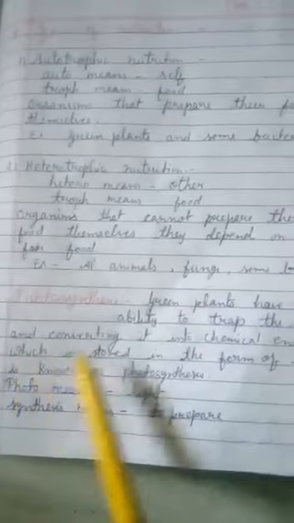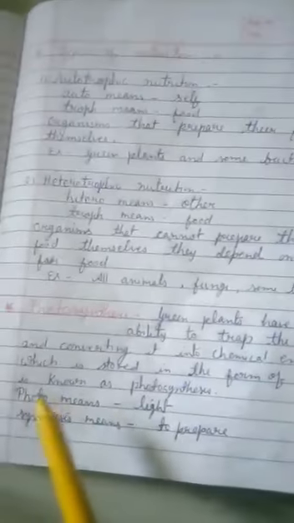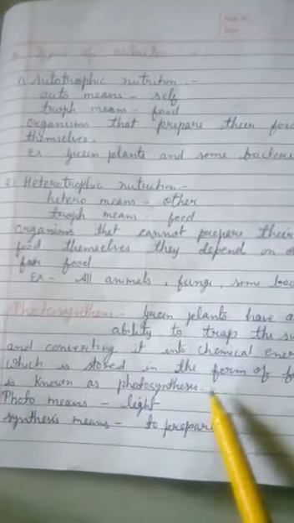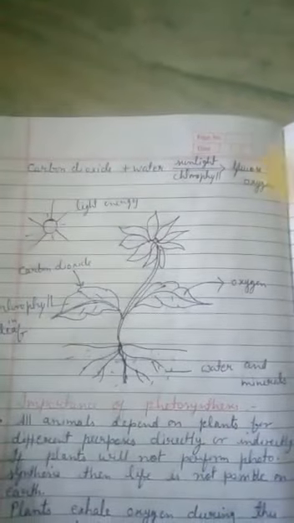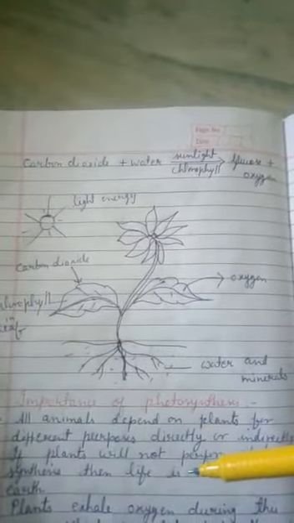So photosynthesis means green plants have an ability to trap the sunlight and convert it into chemical energy which is stored in the form of food. This is known as photosynthesis. Photo means light and synthesis means to prepare. So green plants are autotrophs because they prepare their own food by the process of photosynthesis.